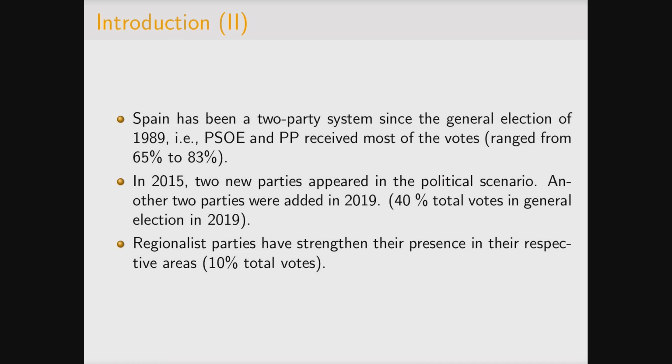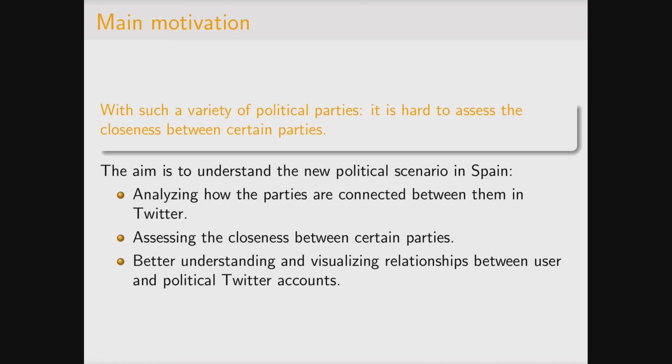But in 2015, two new parties appeared in the scenario, and 4 years later, two others. That supposed 40% of the total votes. Furthermore, regionalist parties have strengthened their presence in their areas in Spain with a total of 10% of votes.